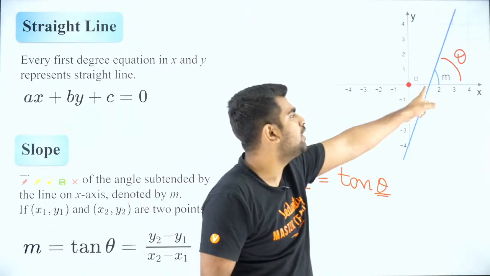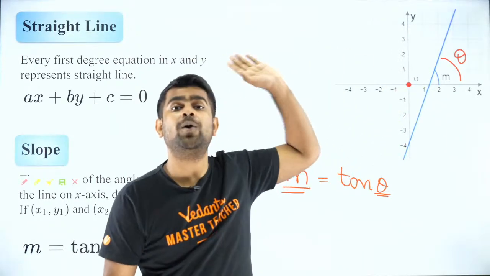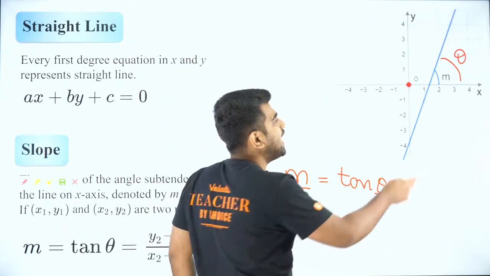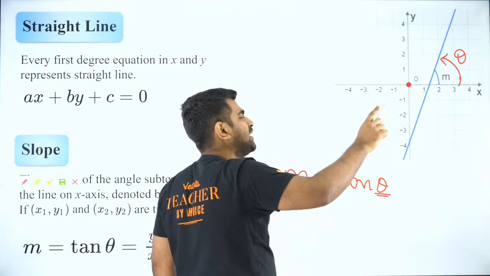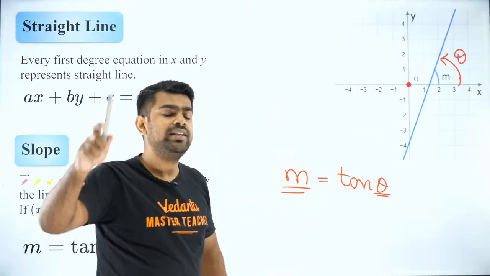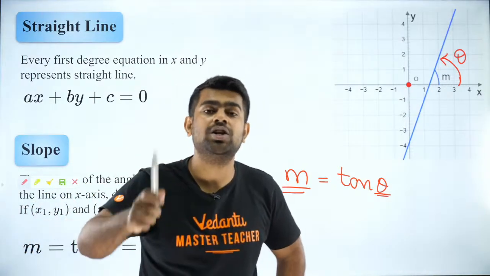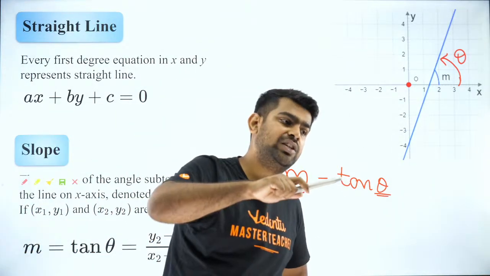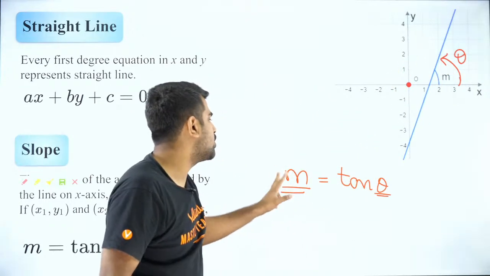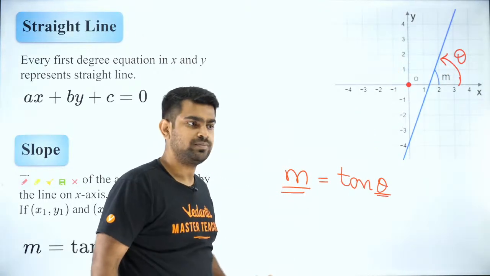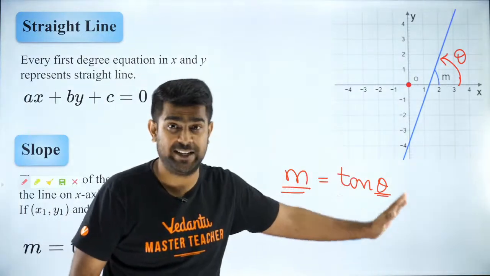Theta is the angle which the line makes with the positive x-axis. So I measure from the positive x-axis in the anti-clockwise direction. Please remember that. Theta is always measured in the anti-clockwise direction. If that is theta, then slope is nothing but tan theta. That is the way it is defined.